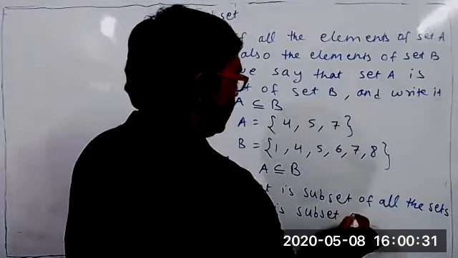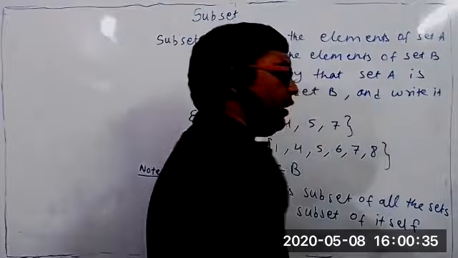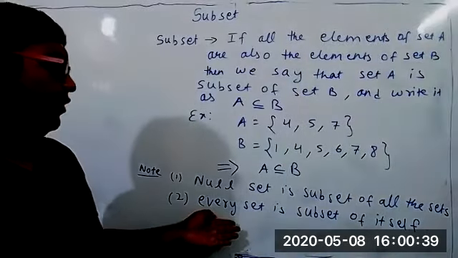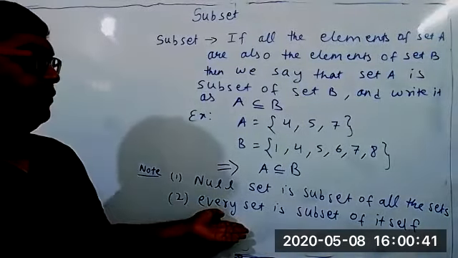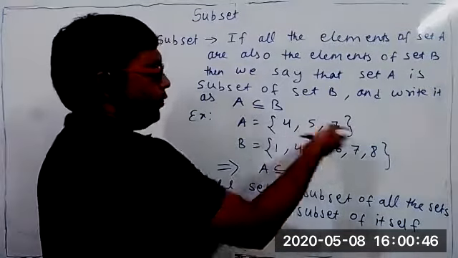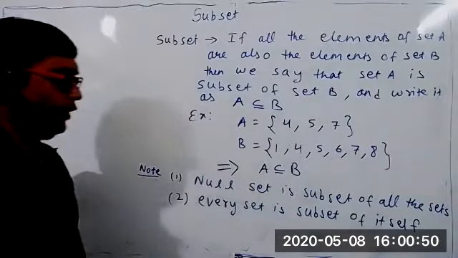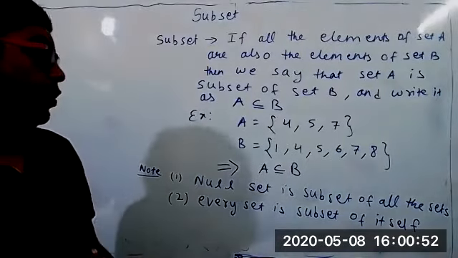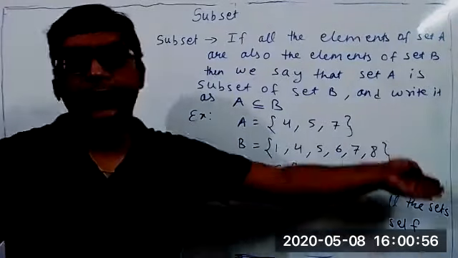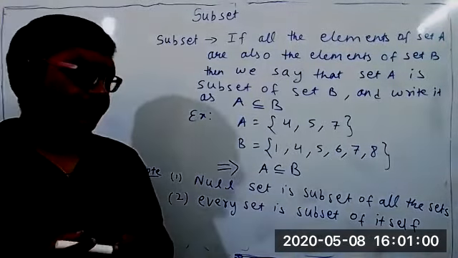It is quite easy to understand that every set is a subset of itself, because if I say A is {4, 5, 7}, obviously 4, 5, 7 are again present in A, so we can say A ⊆ A. Two things I told you: the null set is a subset of all the sets, and every set is a subset of itself. In these 2 points, you can ask some doubt.